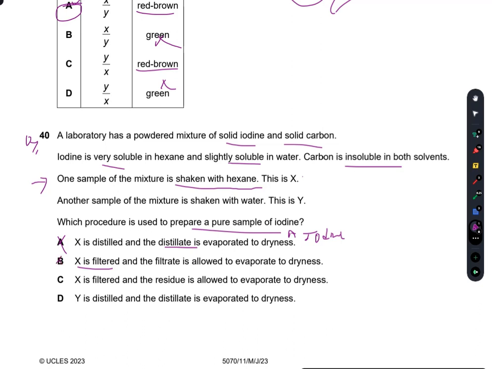Now we have separated carbon, and the filtrate is allowed to evaporate to dryness. Yes, this will work, I guess. I'm not sure about this MCQ quite clearly. I think this will work, if X is filtered and the filtrate is allowed to evaporate to dryness.